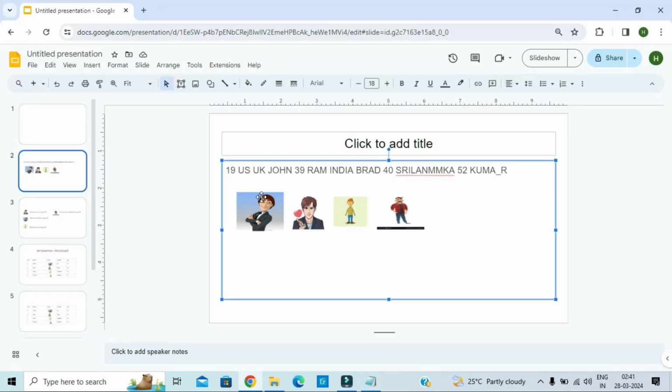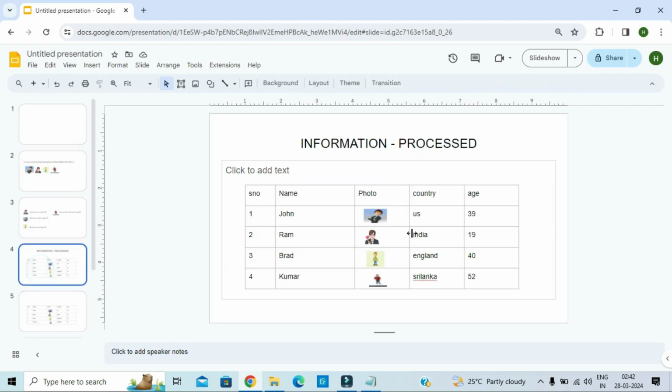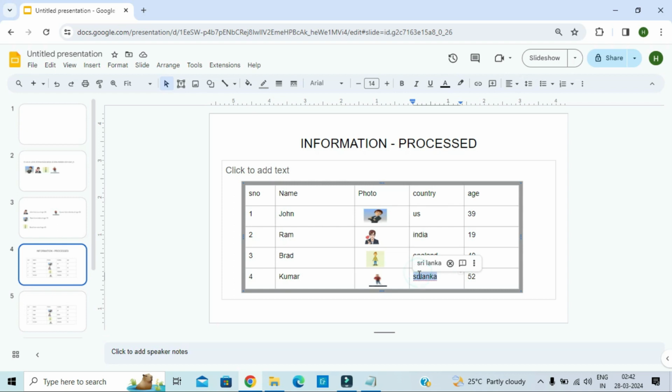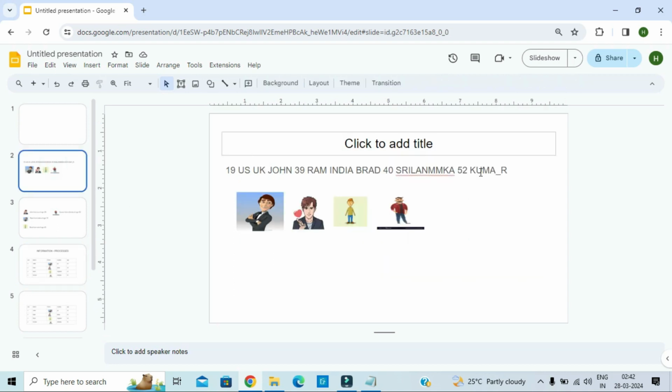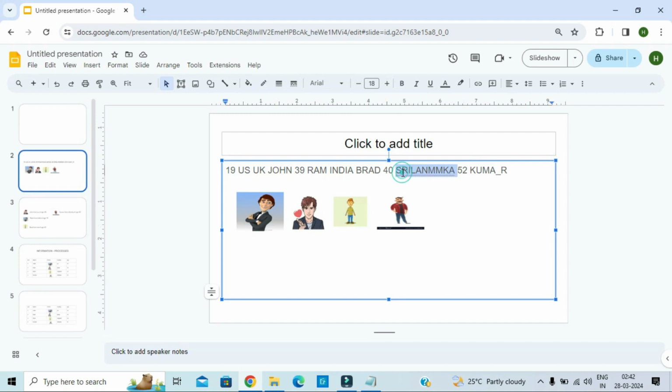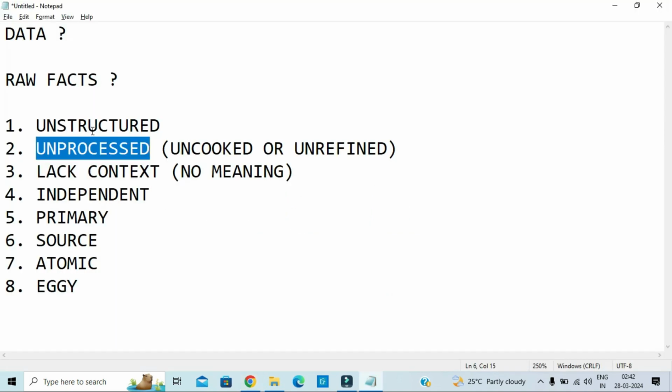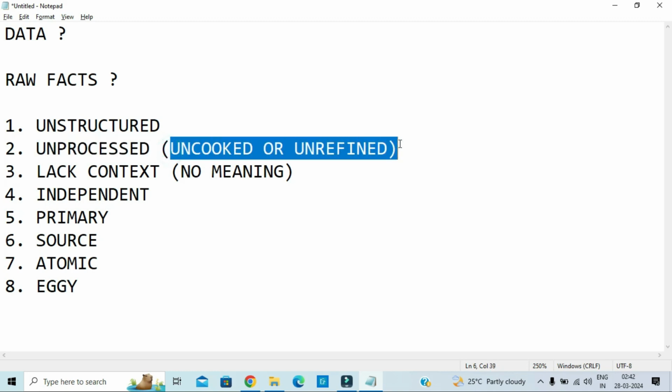Why is data called unprocessed? Because if you look at this, there is a mistake. There is a spelling mistake for the word Sri Lanka, and there is a grammatical mistake for the word Kumar. There is an underscore present. If you look at this information, there is no mistake in the country name Sri Lanka and Kumar. These mistakes are rectified. This is processed. This is unprocessed, because no mistakes are corrected here. So hence we say data is unprocessed because no mistakes are corrected. We can also say this as uncooked or unrefined too.